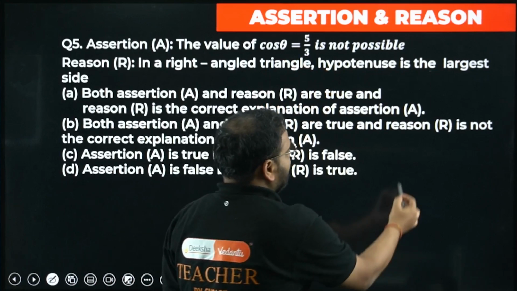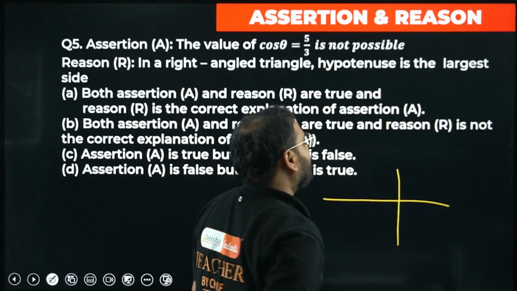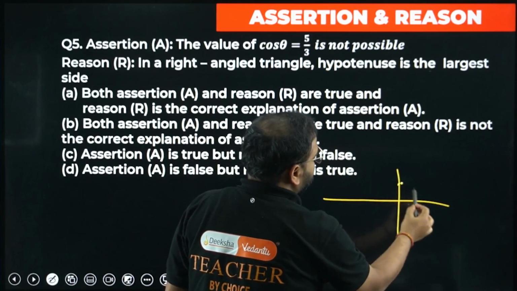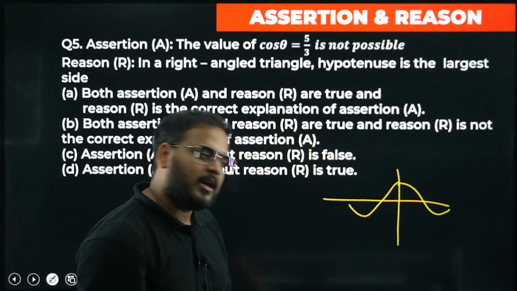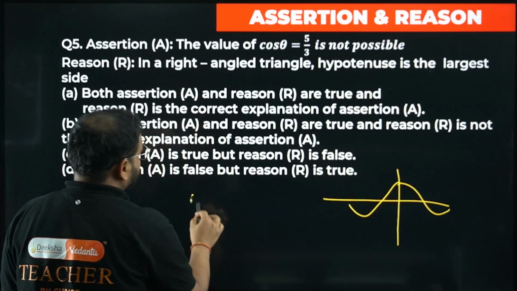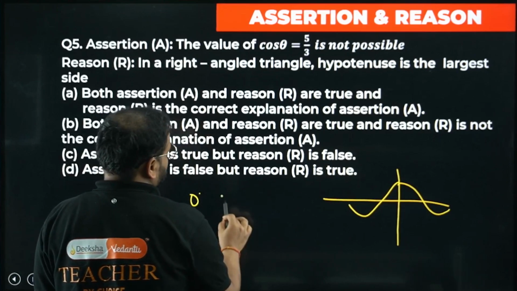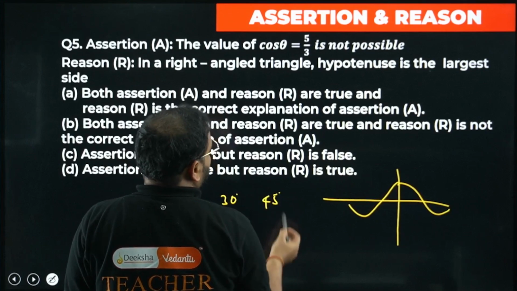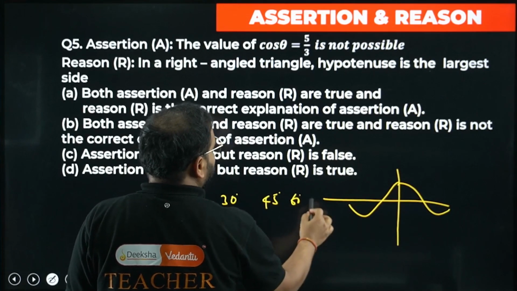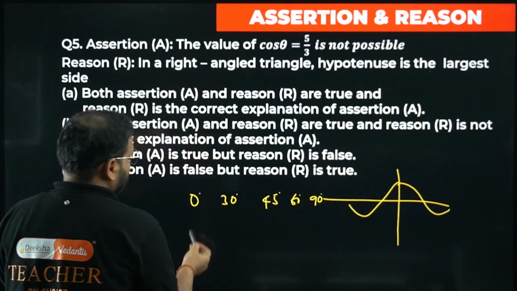Remember the cos theta graph. Cos theta goes maximum to what? 1. It's okay if you haven't seen the graph, you've seen the table, right? 0 degree, 30 degree, 45 degree, next 60 degree and 90 degree. Remember these values? Cos 0 was 1.